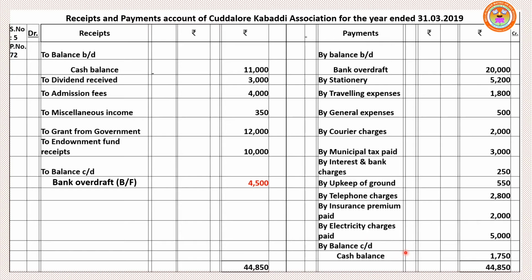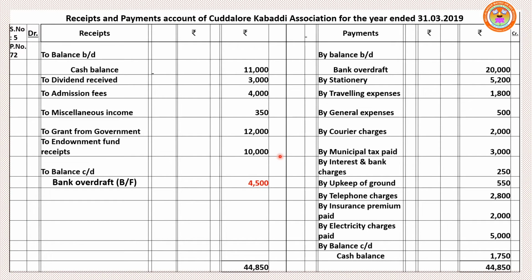Closing cash balance is given in this question, so we have to find out bank balance. Now we have segregated the items given in the question, receipt side and payment side. Now while we are doing total, credit side, that means payment side amount, is higher than receipt side. If we add payment side total, we got 44,850. While adding receipt side, we got 40,350.